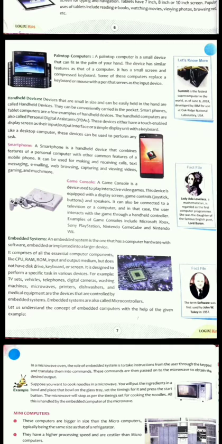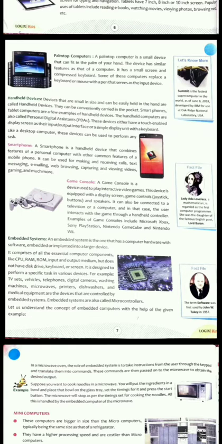Okay, these devices either have a touch enabled display screen as their input output interface or a simple display unit with a keyboard. It means there may be a touch screen as their input output interface, or there may be a keyboard also. Like a desktop computer, these devices can be used to perform any task. You can perform any task as on a desktop computer on your handheld device.